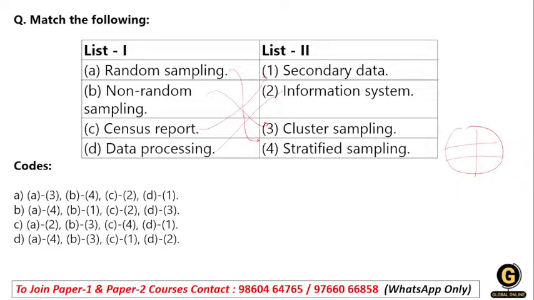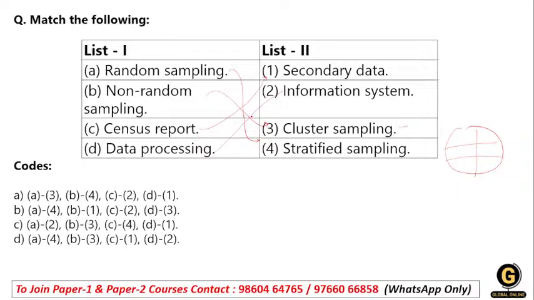Okay, it's according to convenience, whatever data they are collecting, according to what they need for their research. What positive effect it gives depends on what data and what sample they use, according to their research topic. So that is cluster sampling, that is non-random sampling. Then census report, secondary data.